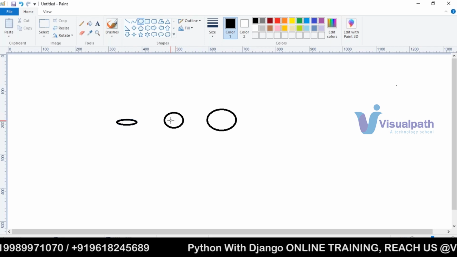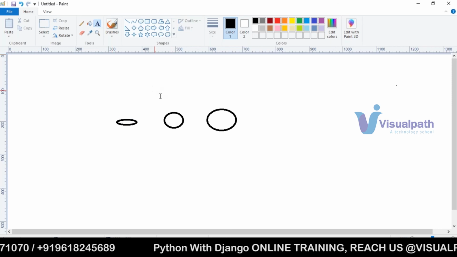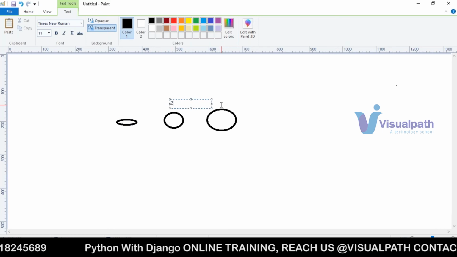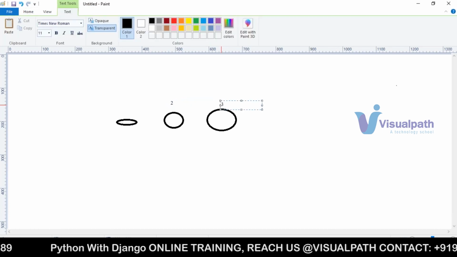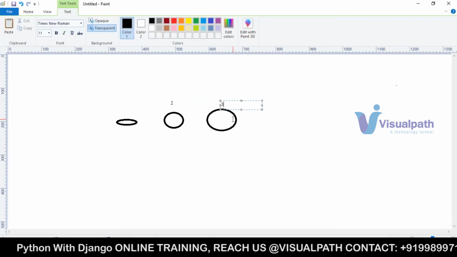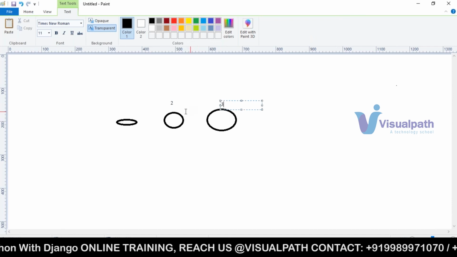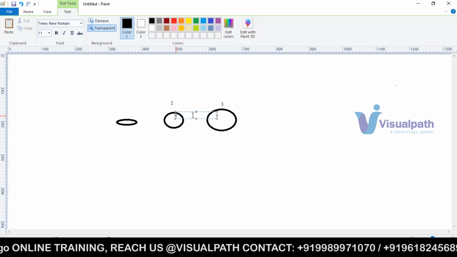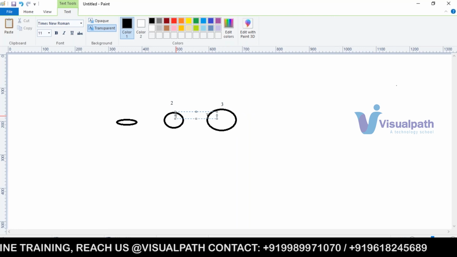So this is Python version 2, and this is Python version 3, right? If you have code in Python version 3, it may not run on Python 2, because Python does not support backward compatibility.